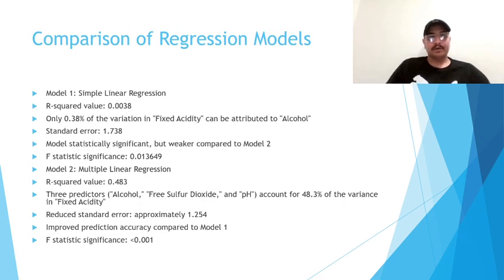In Model 1, a simple linear regression analysis was conducted with alcohol as the sole predictor of fixed acidity. The resulting R-squared value was 0.0038, indicating that only around 0.38% of the variation in fixed acidity can be explained by the alcohol content. Additionally, the model exhibited a relatively large standard error of approximately 1.738, implying a wide range of potential prediction error. Although the model was statistically significant based on the F statistic, the significance level of 0.013649 was weaker compared to Model 2 in contrast.